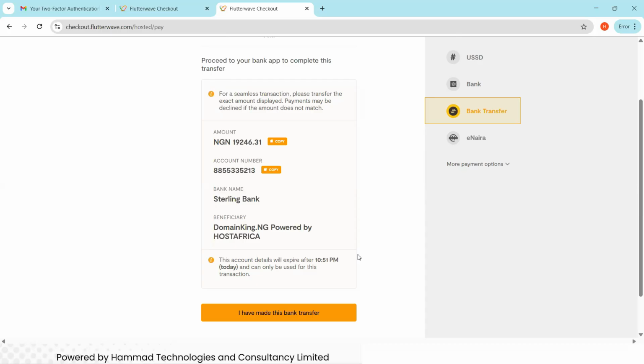So I will search for the Sterling Bank. So account name is Domain King. But you see Host Africa, that's the account name, is fine. So I'm paying the money exactly the way it is here. 19,246.31. Please put the exact amount of money. I never did something wrong to put something that is not this.